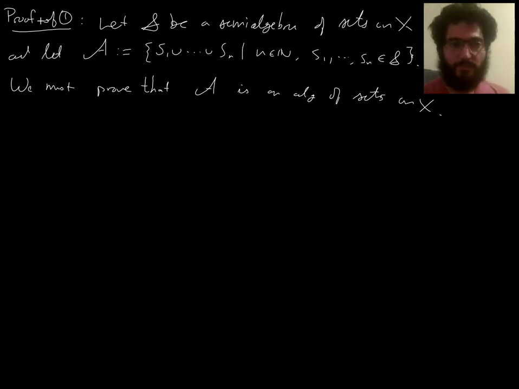All right, so let's prove part one here. I'm going to do the whole setup in each part. So let's say S is a semialgebra of sets on X. Let's say A is finite unions of things in S. And then we need to prove that A is an algebra of sets on X. And that's all part one is. So a few things to check. One thing we need to check is that it contains these things. I guess since we're going to check that it's closed under complements, it's enough to ensure that it contains this thing. And yep, that's part of the definition of semialgebra, right?